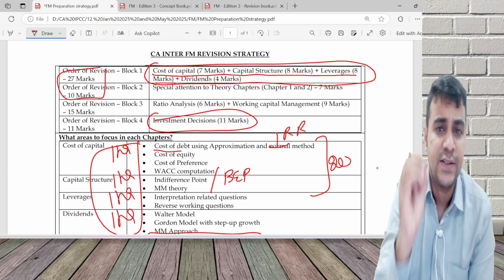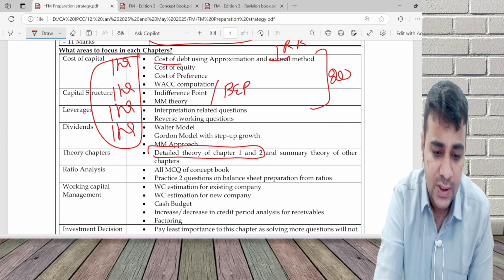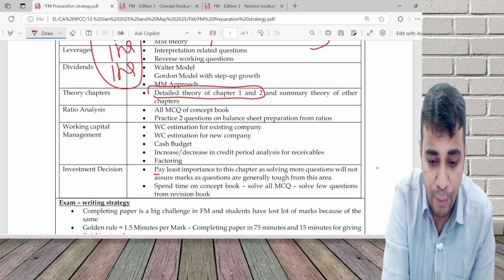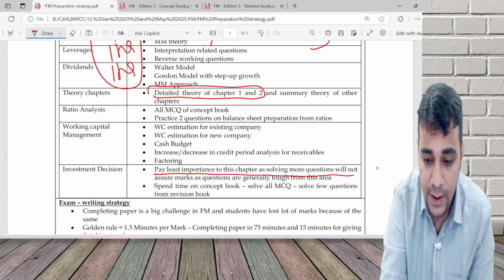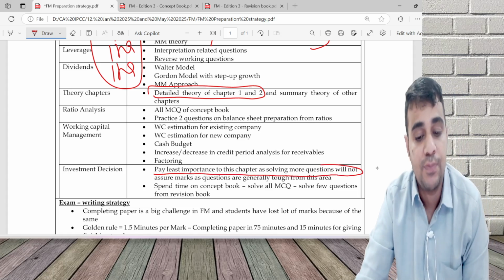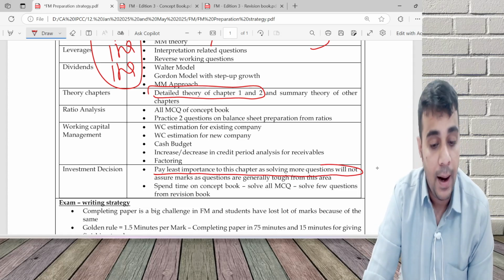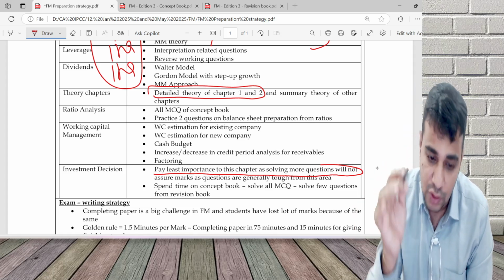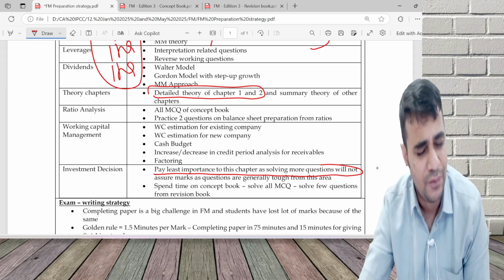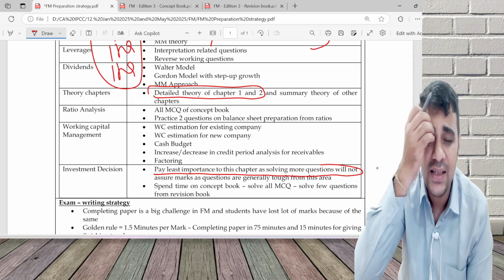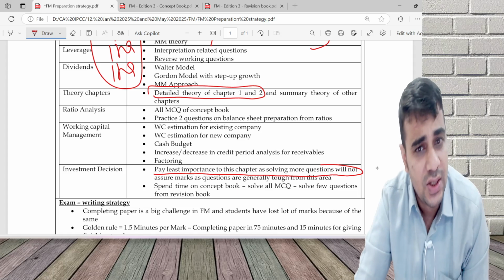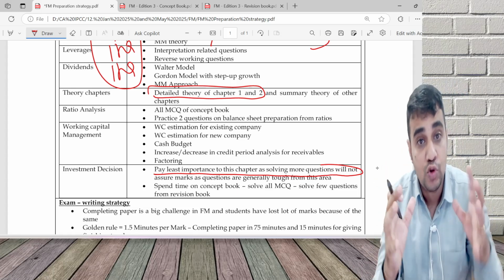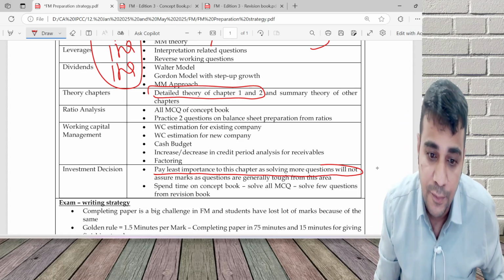So smart work as far as investment decision is concerned. You please just give least importance to this chapter, as solving more questions will not assure marks. Spend time on the concept book, that is, read all the concepts, solve MCQ and solve very few questions from this chapter. Imagine this chapter does not even exist. Just think FM does not have investment decision. You will find so much time for other chapters.